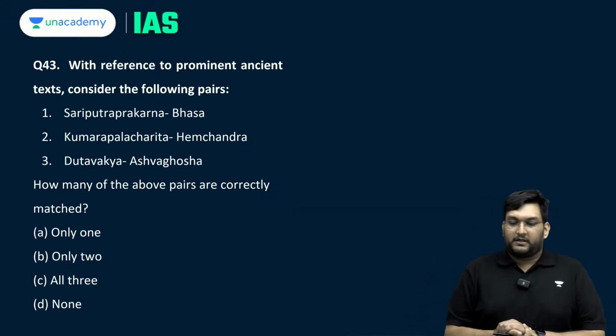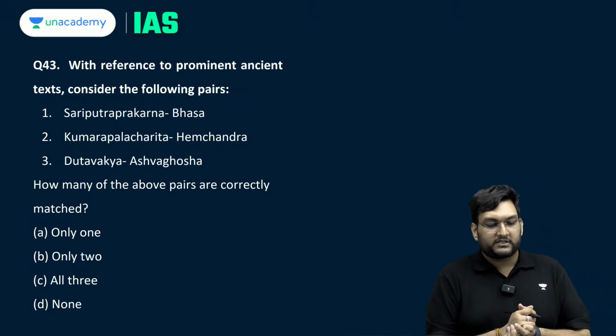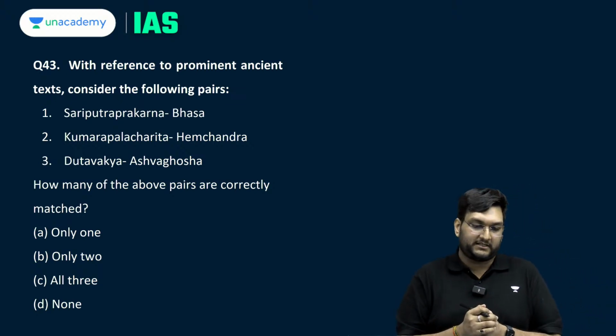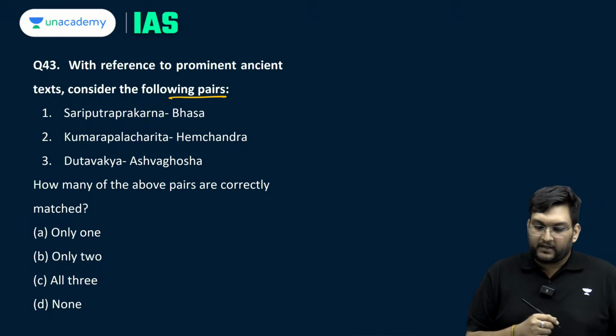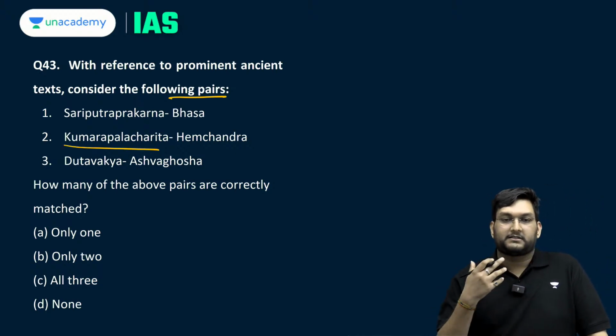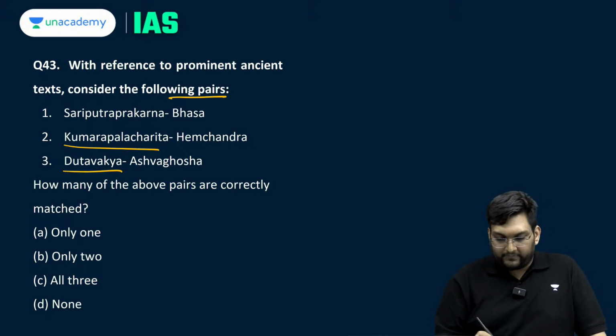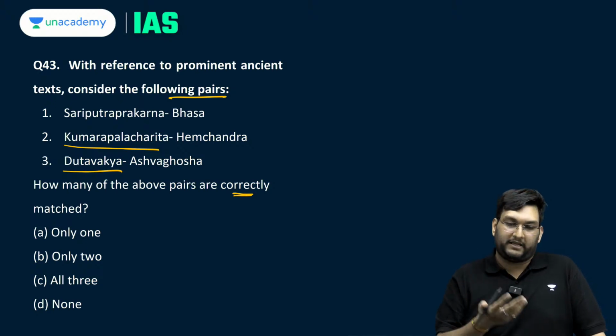Okay, a standard question which has come in the past 2 to 3 years, 2 to 3 times, is with reference to prominent ancient texts. Consider the following pairs: the Shariputra Prakarana, the Kumarapala Charita, and the Duta Vakya. Now you have to tell which is the correctly matched pair itself.